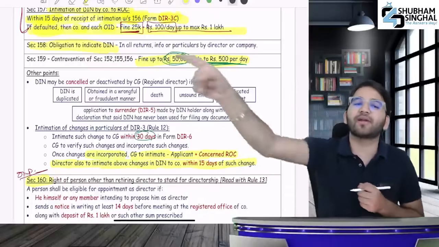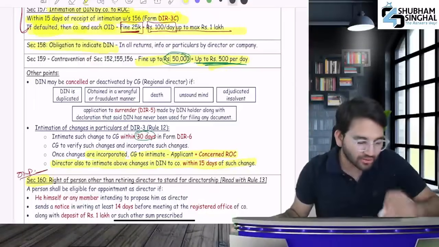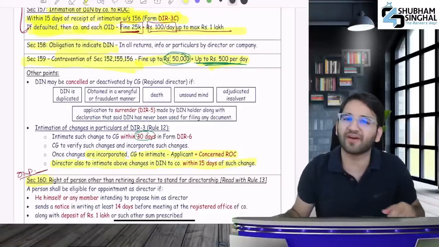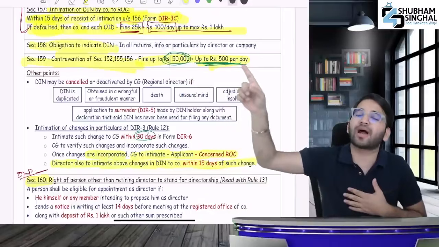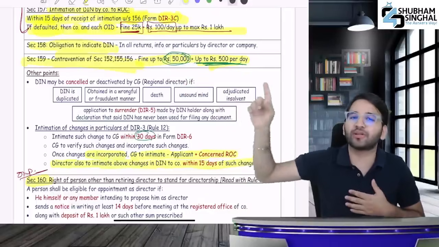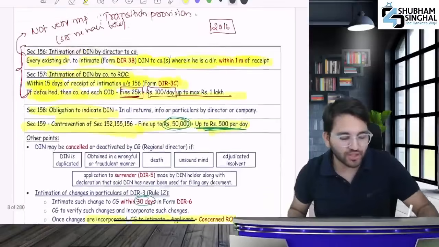You will mention your DIN in every return information particular. If contravention of section 152, 155, 156 happens, you'll have to pay a penalty of 50,000 rupees and 500 rupees per day. 50,000 rupees, 500 per day. Now this is an important provision.